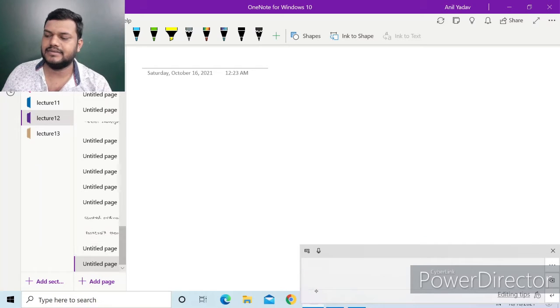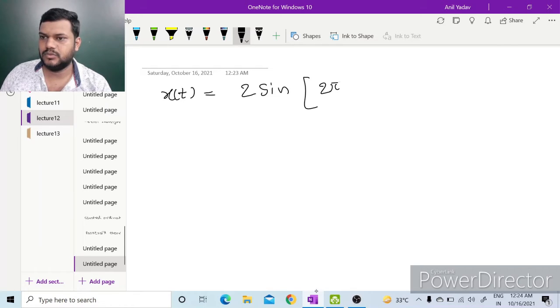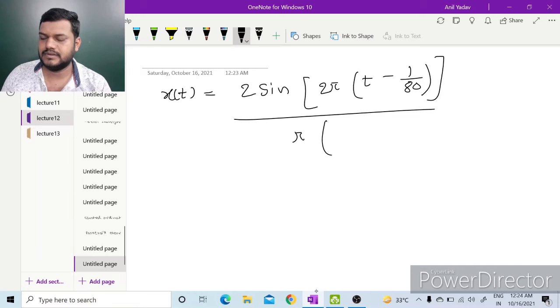Let us see one example based on this Parseval's theorem. Let us say we have to find the energy of a signal x(t) given as 2 sin(2 pi (t minus 1/8)) divided by pi (t minus 1/8), multiplied with cos of 2 pi 50t.